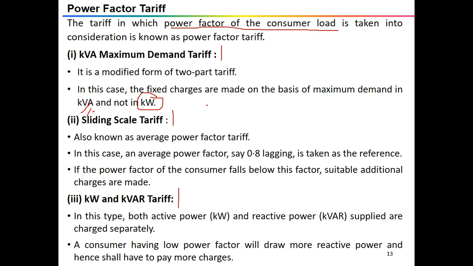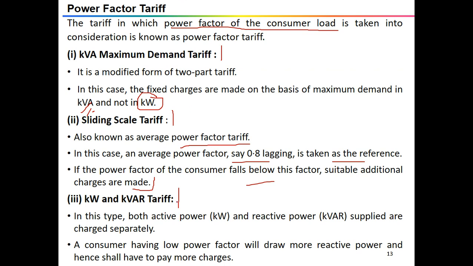The next type is the sliding scale tariff, also known as the average power factor tariff. In this case, an average power factor, say 0.8 lagging, is taken as the reference. If the power factor of the consumer falls below this, suitable additional charges are made. On the other hand, if the power factor is above the reference, a discount is allowed to the consumer. So it can be a sliding scale, either on the upward side or the downward side.